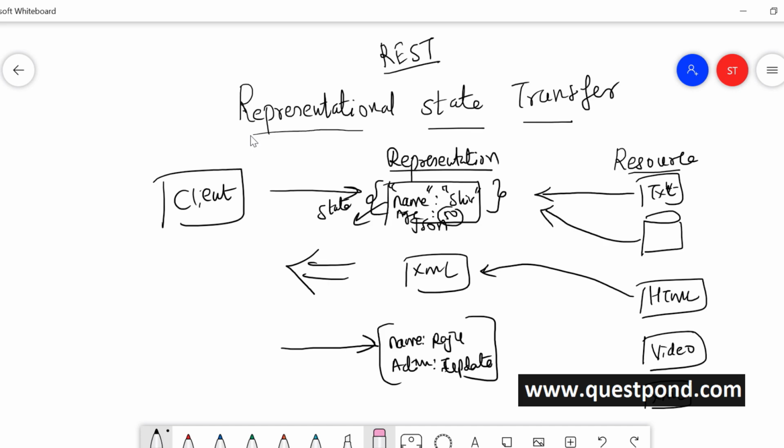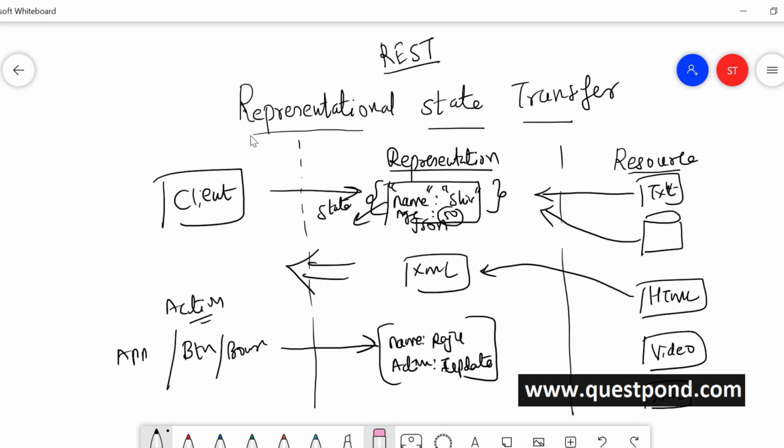Now, this is also a representation. Again, at the left hand side, this can be a button click. This can be a browser event. This can be some kind of an event which happened in a mobile app. We don't know. But this action out here now has a representation. So you can see now there's a clear decoupling here. At the right side, you can say this is your server.